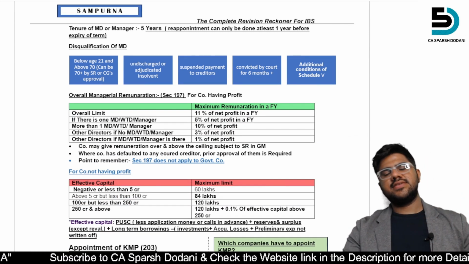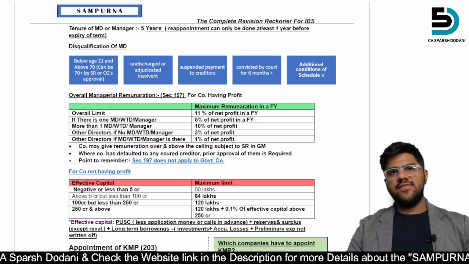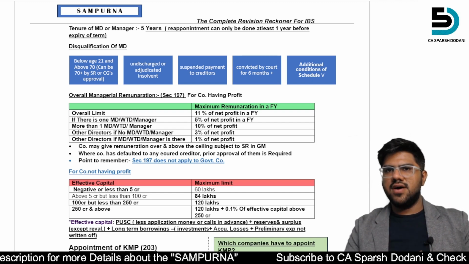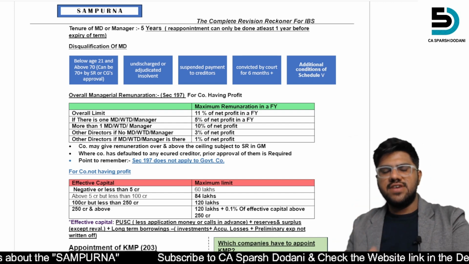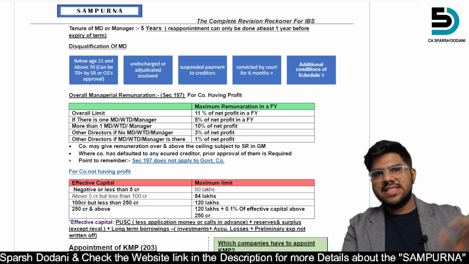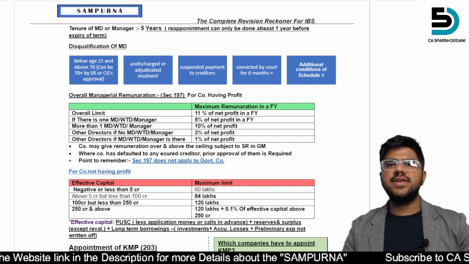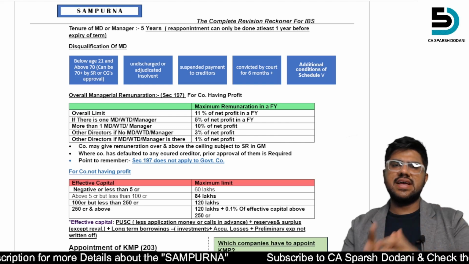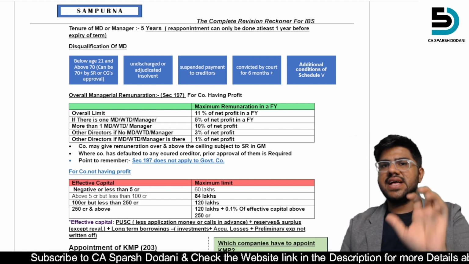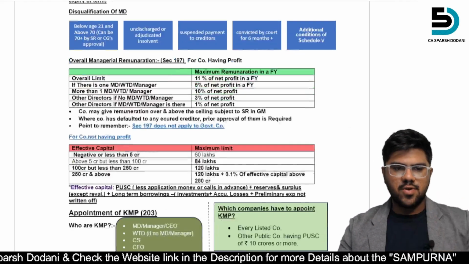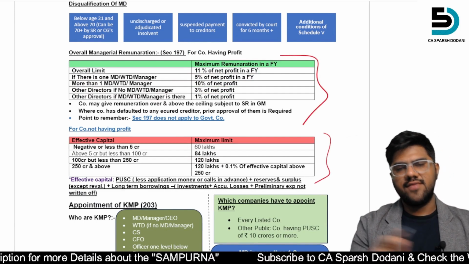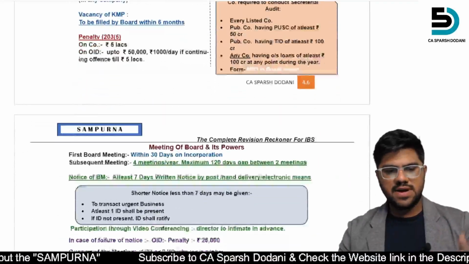And what I feel is that in your first attempt there will be case studies which are similar or which will be a mix of case studies, like if you have heard the concept of fund of funds in mutual funds, that a fund is created by mixing or rebalancing the portfolios of various funds. That is what they can do with the case studies, rebalancing, remixing the case studies and presenting a new one. So that's why I think if the question is asked in many case studies, it is an important question. Then overall managerial remuneration, what are the limits and how to calculate, and for companies not having profit, this is also an important aspect of it.